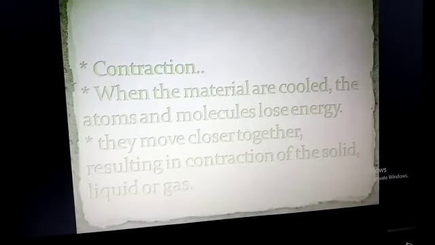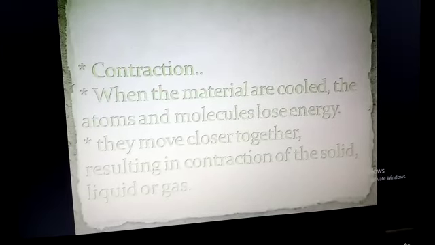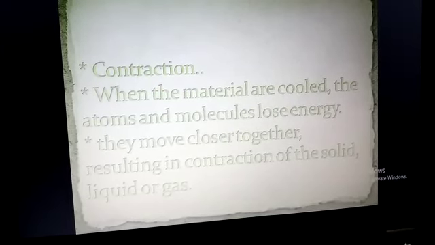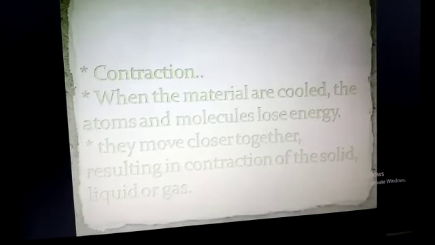When the material is cooled, the atoms and molecules lose energy. They move closer together, and as a result contraction of the solid, liquid or gas occurs.